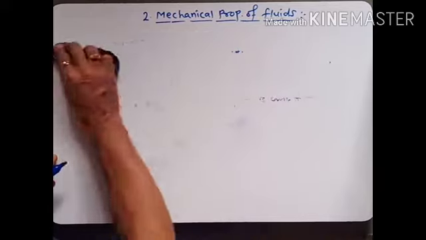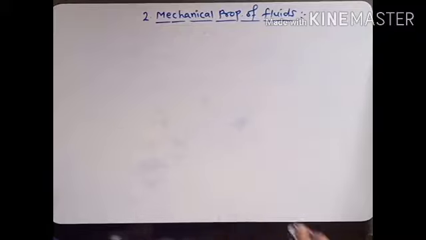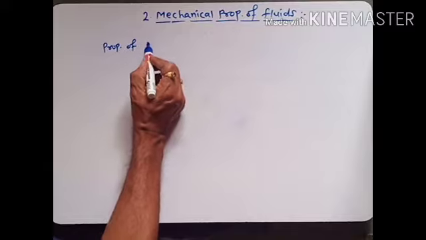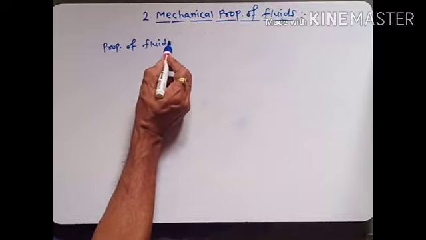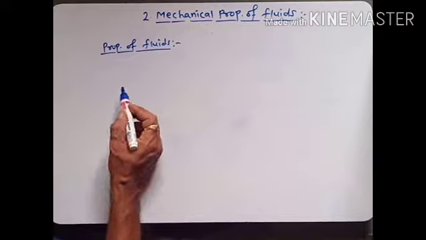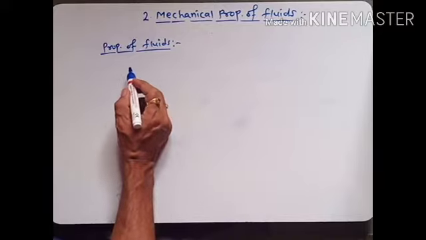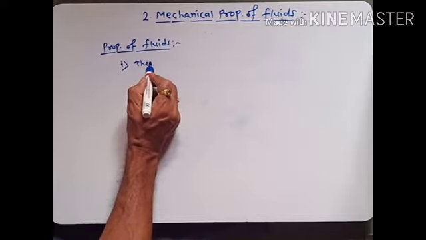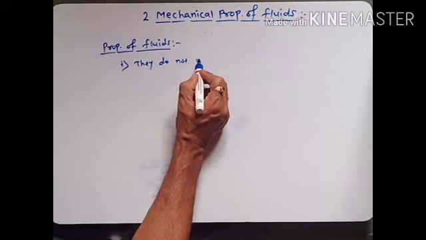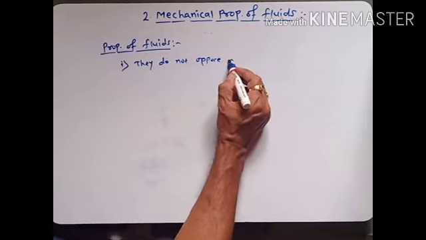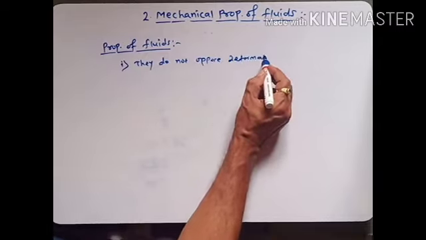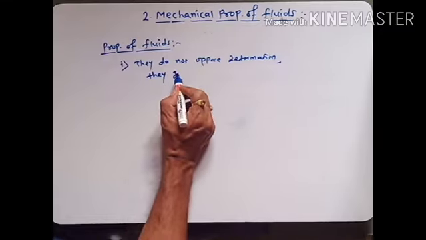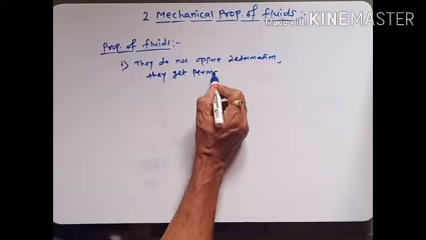Now we will see properties of fluids, of our ideal fluids. For any fluid we consider: they do not oppose deformation. That is, they get permanently deformed.